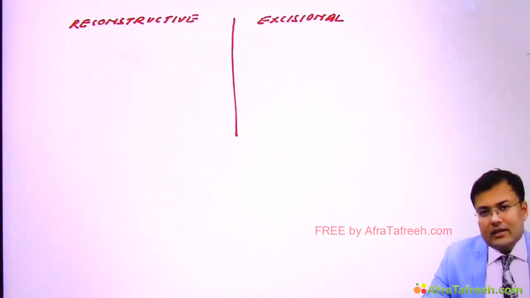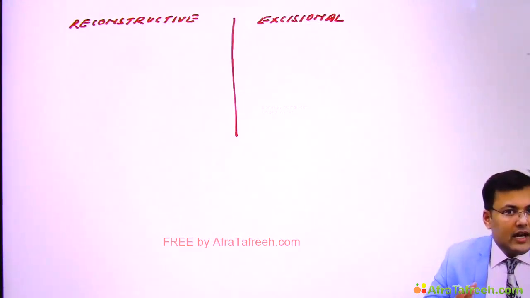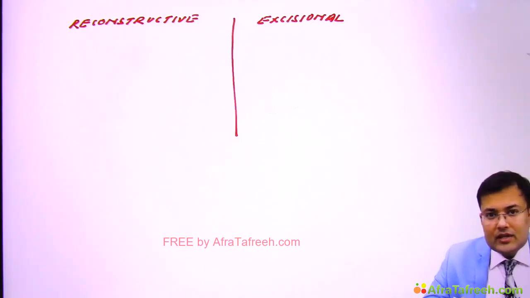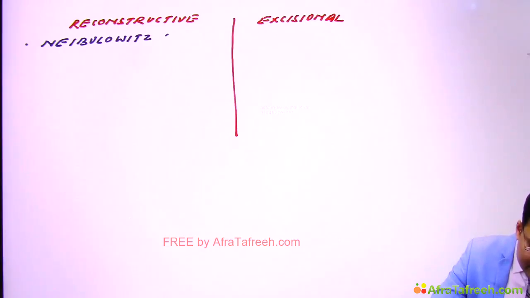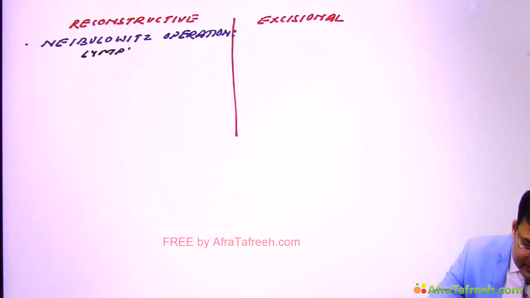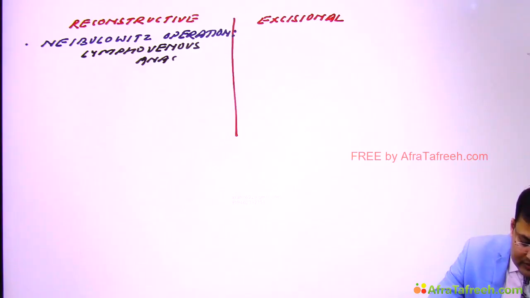Just now we discussed lymphovenous anastomosis, and that lymphovenous anastomosis is known as Nebulowitz operation. You have to remember the name. It was asked once. So what's done in Nebulowitz operation? Here we perform lymphovenous anastomosis. Clear?